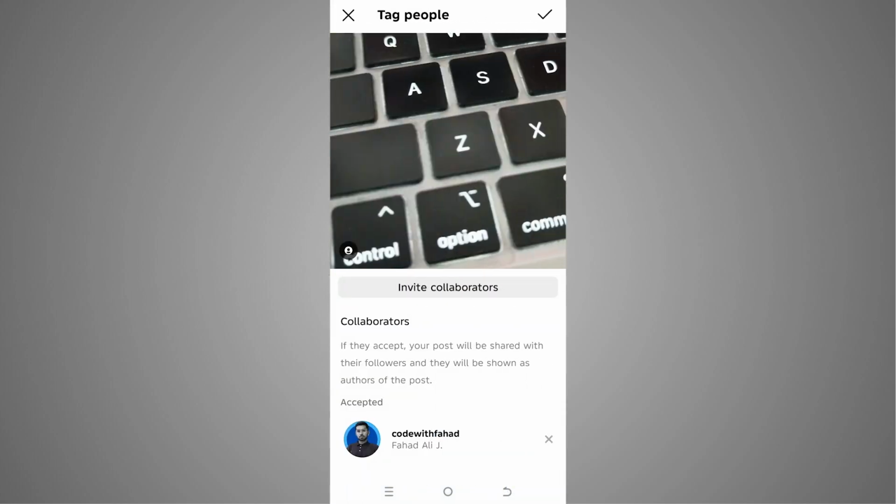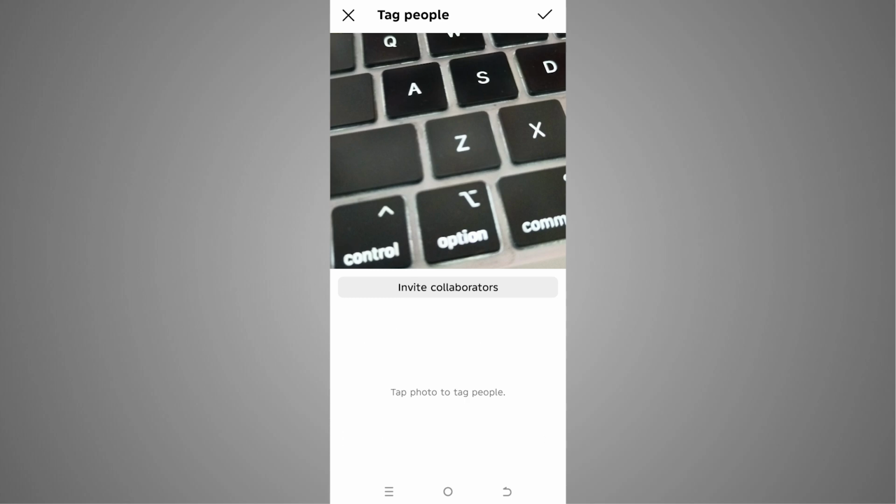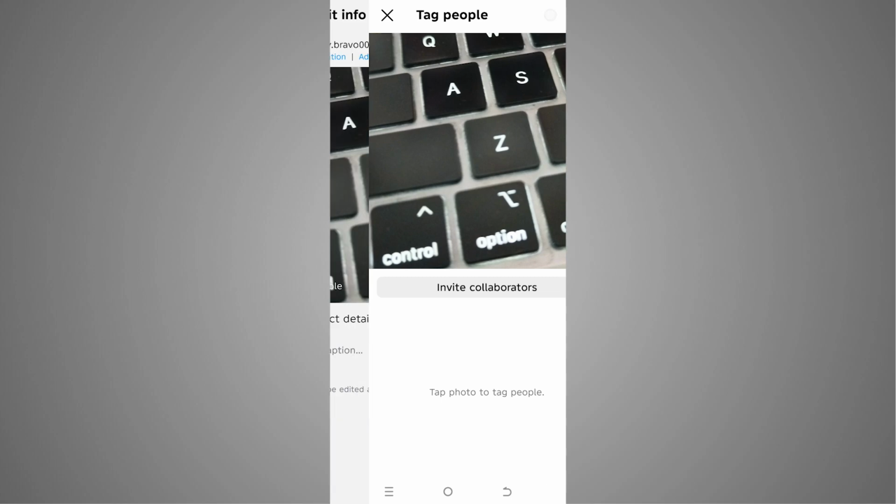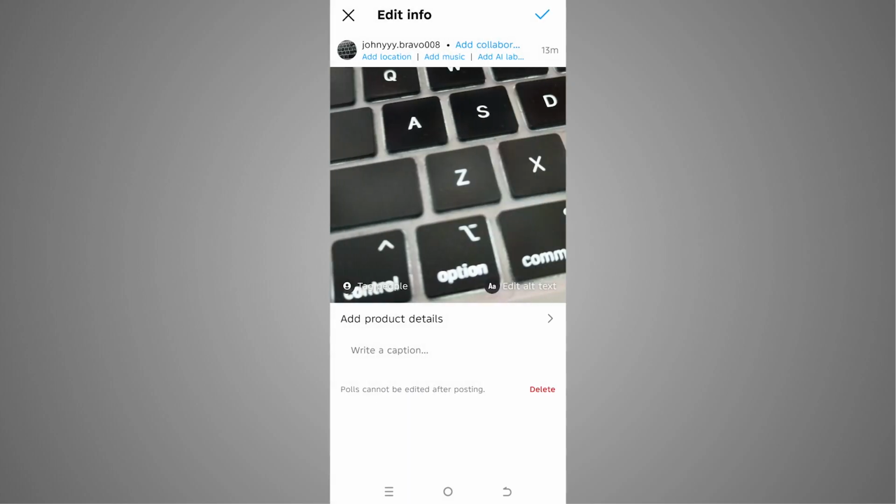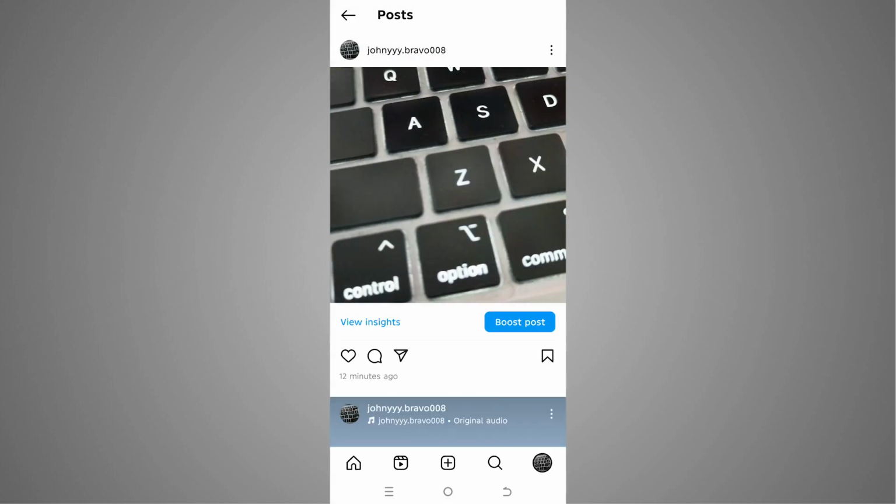I will simply tap on this cancel button that we have with our collaborator. Now we have to tap on the check button. Again, tap on the check button, and you can see here that we have simply removed the collaboration in Instagram.